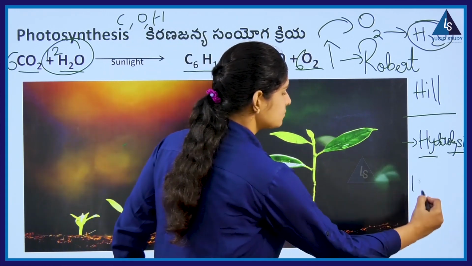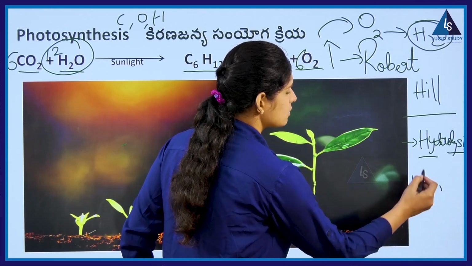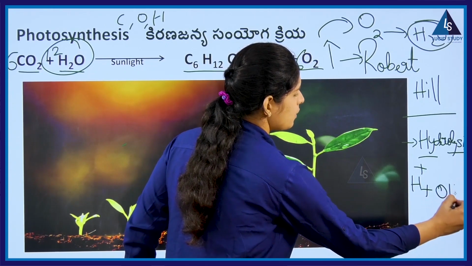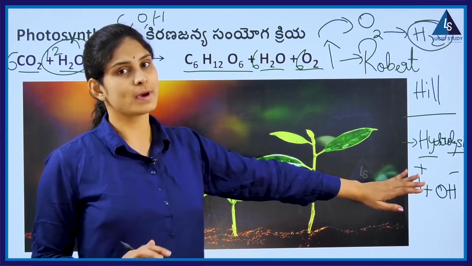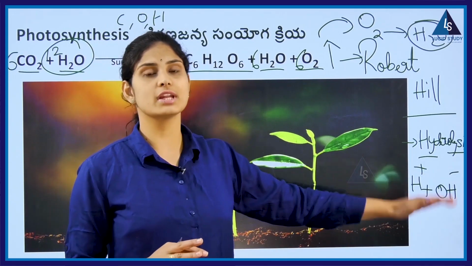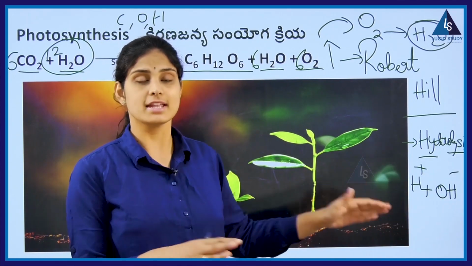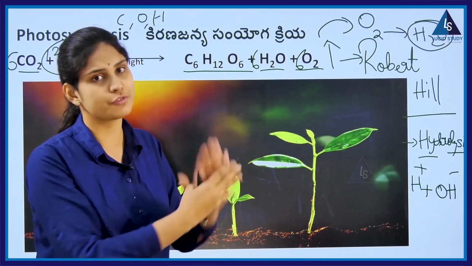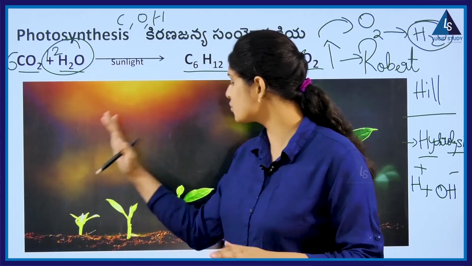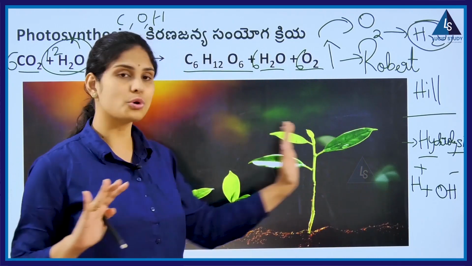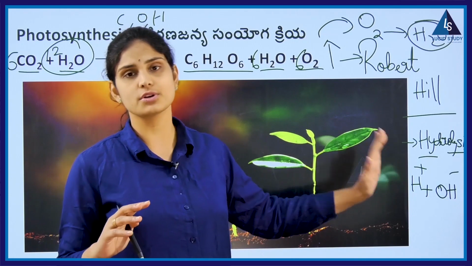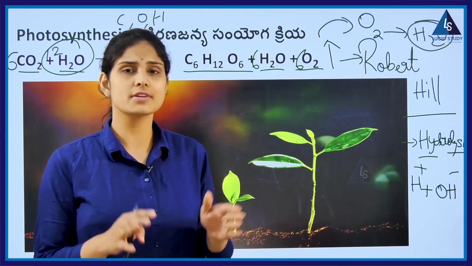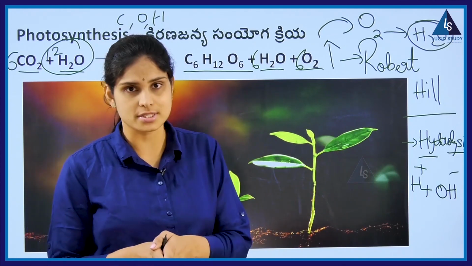H plus and OH minus ions are released during electrolysis. Hence, this is applicable in Robert Hill's equation in photosynthesis. So this is how plants help in growth and make us a universal provider of food, and we say these are the producers of our ecosystem.